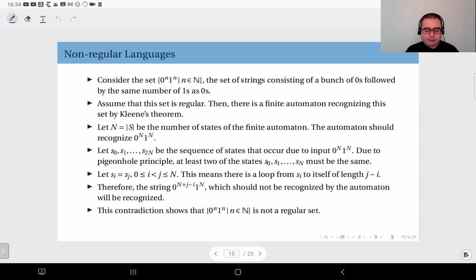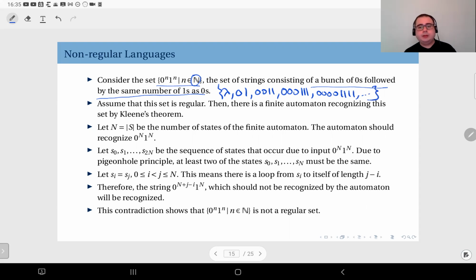For instance, consider the set of binary strings that start with a bunch of zeros and then are followed by the same number of ones. Lambda is included here because n can be 0, or 01, 0011, 000111, 00001111, and so on. The question is, is there a regular expression to express this set of strings?